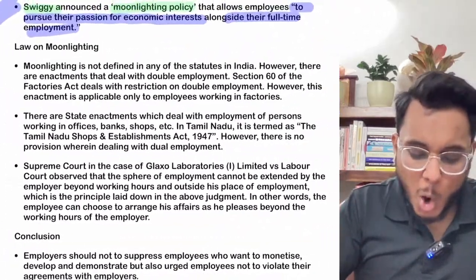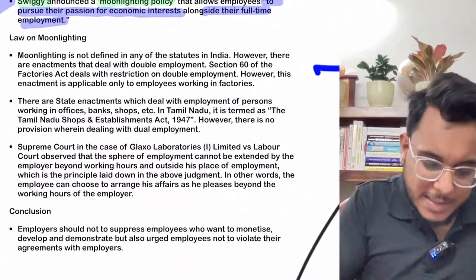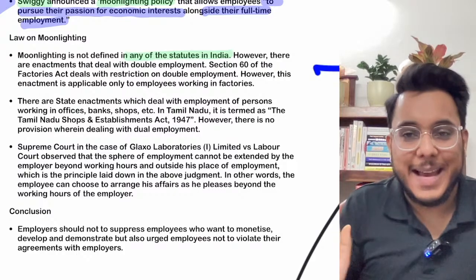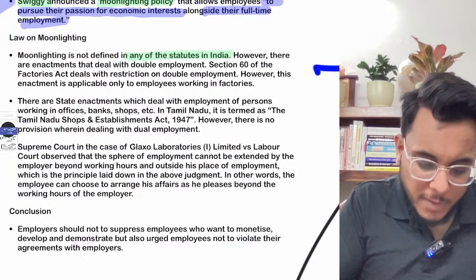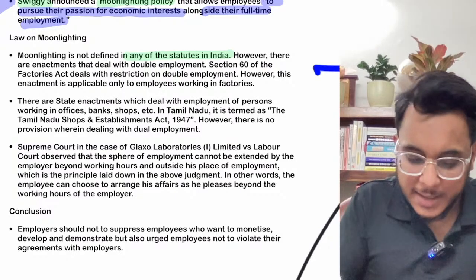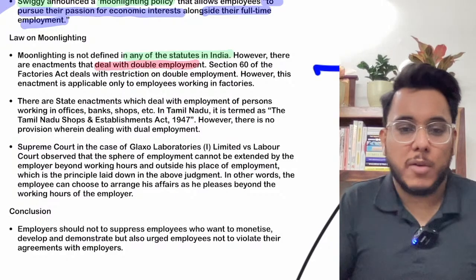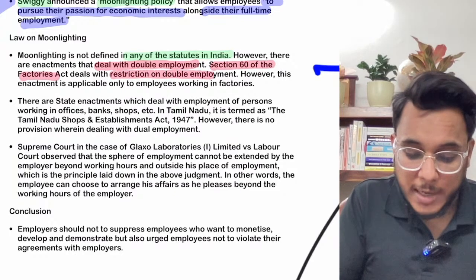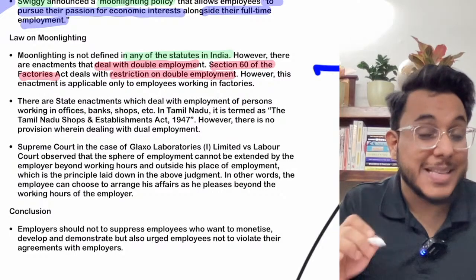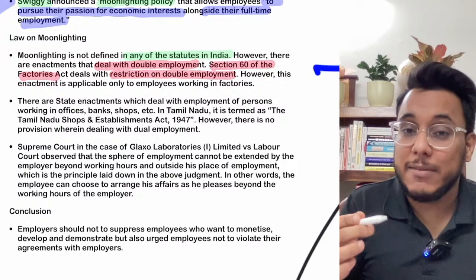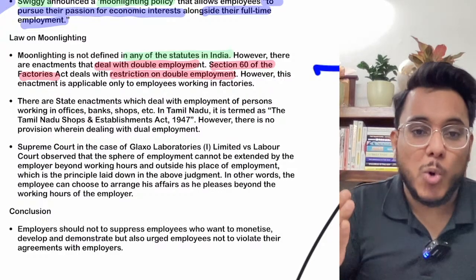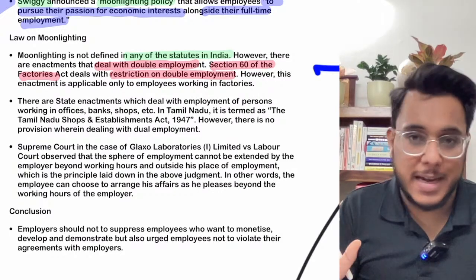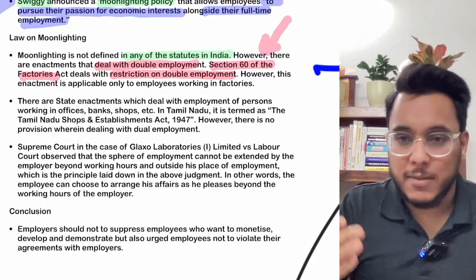Now, do we have a law on moonlighting in India? Fine. Now understand this particular thing, that as of now moonlighting is a very new phenomenon and it has not been explained in any law in India. However, we have the Factories Act, which talks about the phenomenon of double employment, and Section 60 of the Factories Act provides that there is a restriction on double employment. A person cannot work at two places, but this is the Factories Act, so it will be applicable only to factory workers. But what about offices, what about other workplaces? They will not be covered by the Factories Act, so it only covers factory workers.